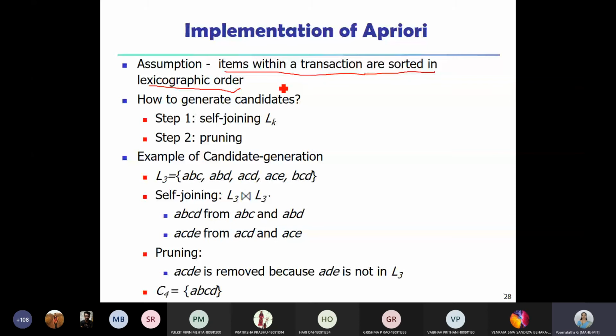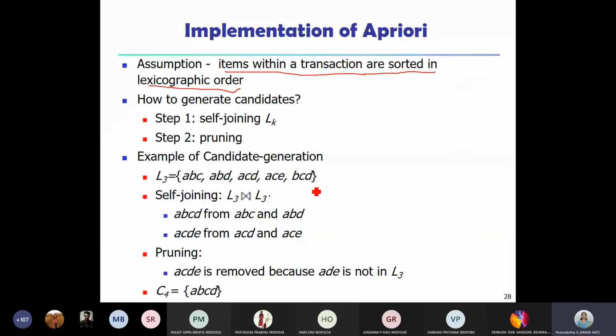So how do we generate the candidates? As I told in the previous slide, it is a two-step process, join and then prune. Suppose for the join, I have a frequent item set of size 3, that is L3. Let us assume that these are the items: ABC, then ABD, ACD, ACE and BCD.